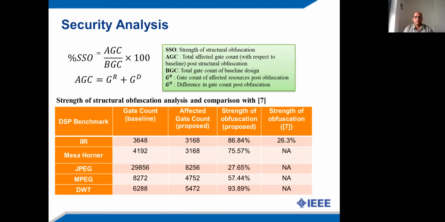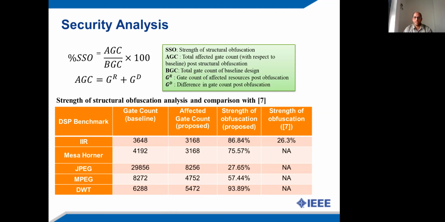Now coming to the result part of the proposed approach. So first, let me discuss the security analysis. The security of the proposed approach has been analyzed in terms of strength of structural obfuscation, which is the ratio of affected gate count with respect to the baseline gate count. The affected gate count is calculated as a summation of the gate count of affected resources post obfuscation and difference in gate count post obfuscation.